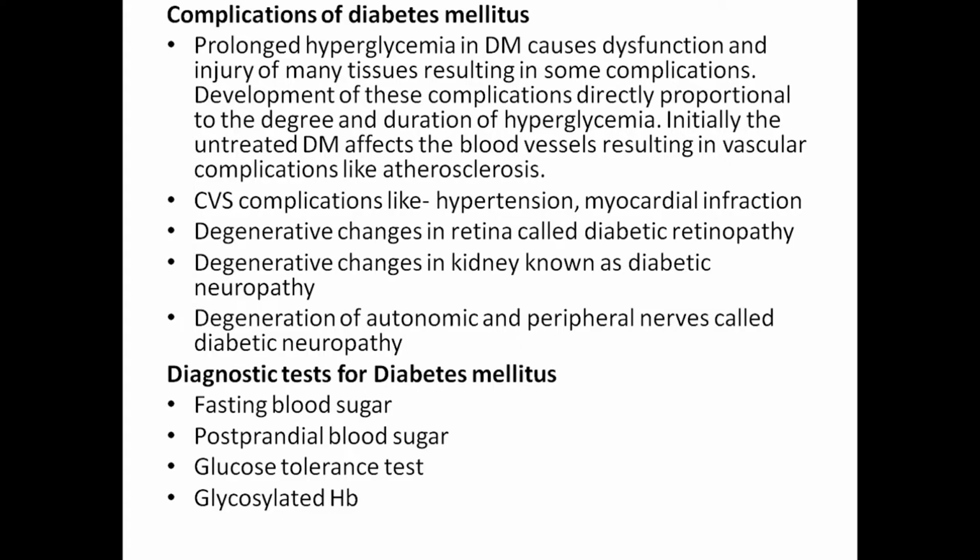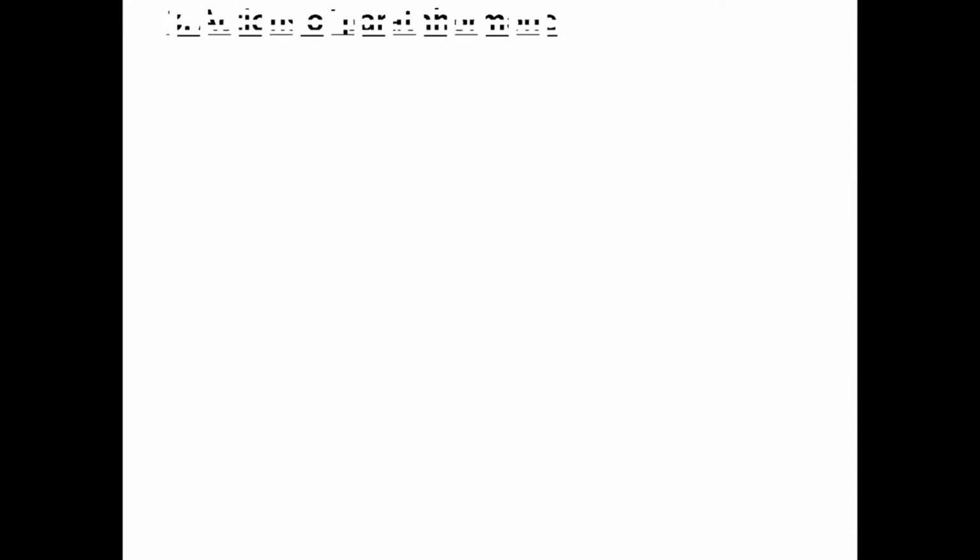hypertension, myocardial infarction, degenerative changes in the retina called diabetic retinopathy, degenerative changes in the kidney known as diabetic nephropathy, and degeneration of autonomic and peripheral nerves called diabetic neuropathy. Diagnostic tests for diabetes mellitus include fasting blood sugar, postprandial blood sugar, glucose tolerance test, and glycosylated hemoglobin.